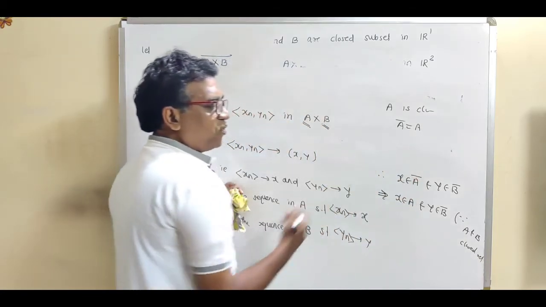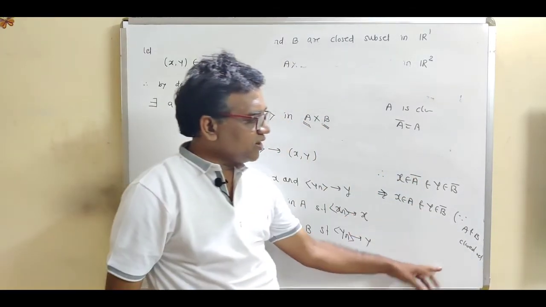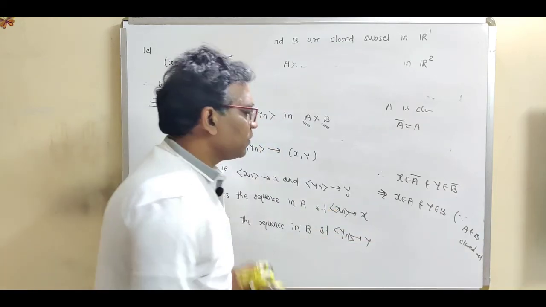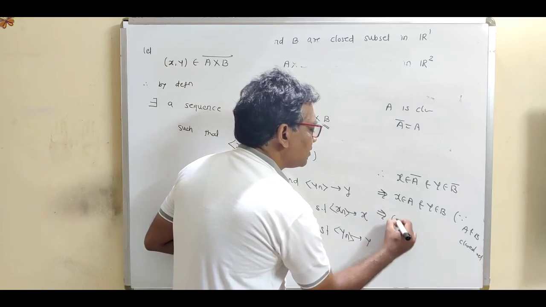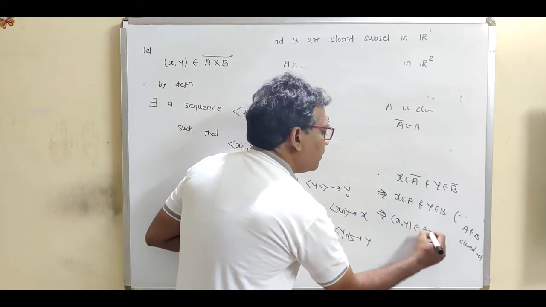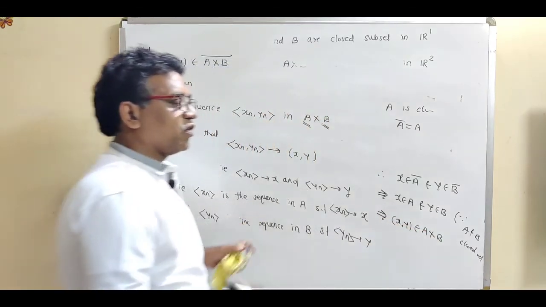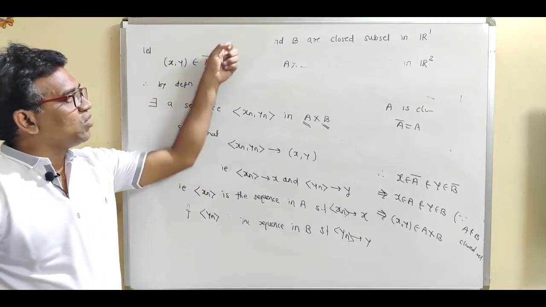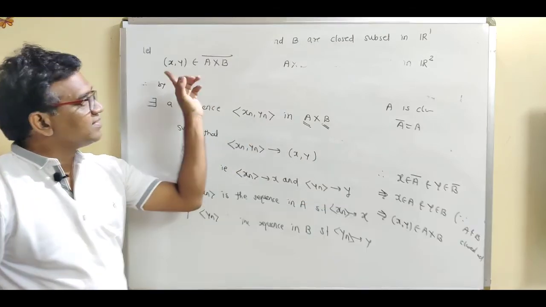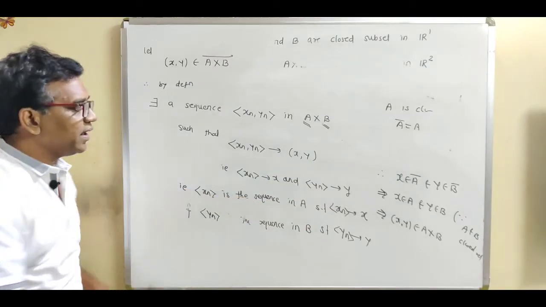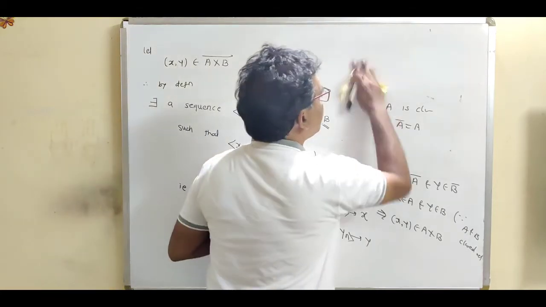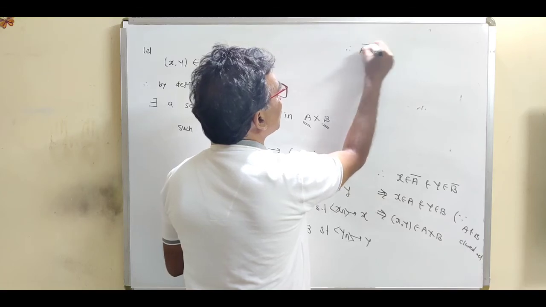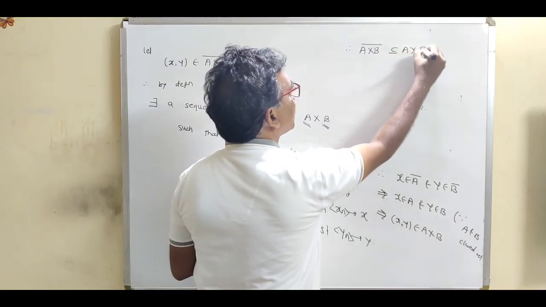Closed set means A closure equal to A. B is a closed set means B closure equal to B. So instead of B closure we can write here B. So this implies this point (x, y) belongs to this cross product A cross B. So see, we have taken this (x, y) belonging to closure of A cross B and we have shown that the same element (x, y) is present in A cross B. So this is called the subset relation. So we can write here, therefore closure of A cross B is a subset of A cross B.